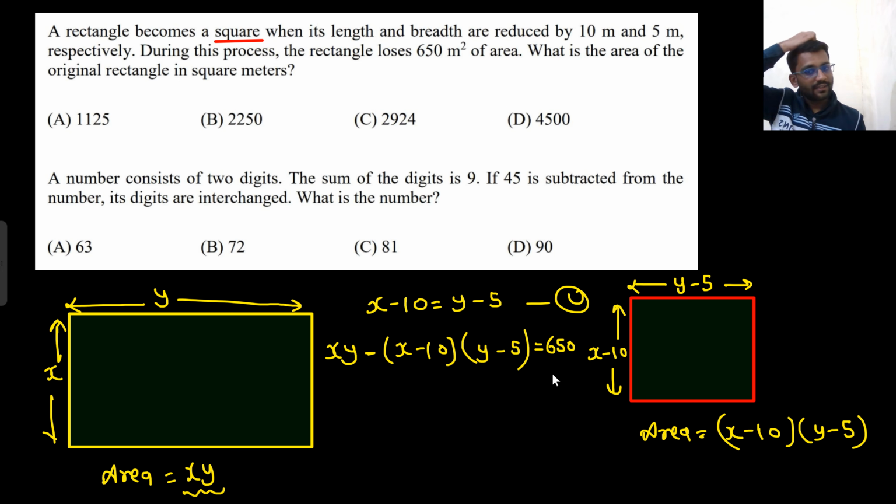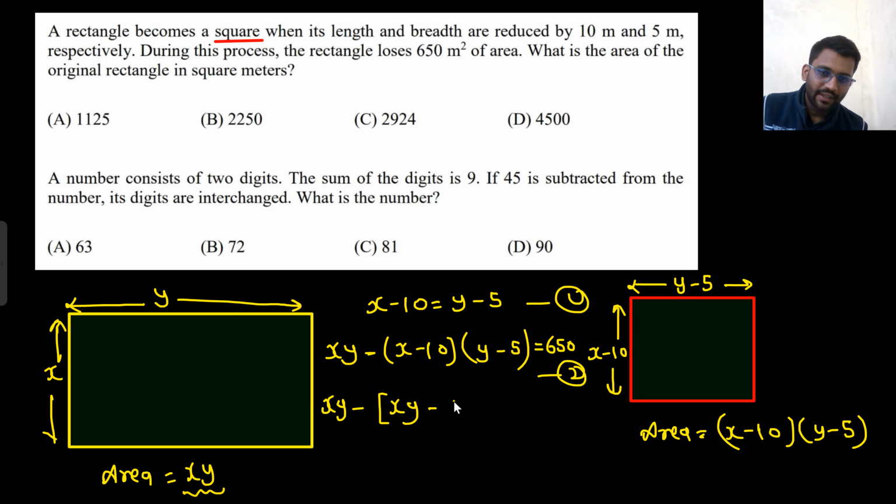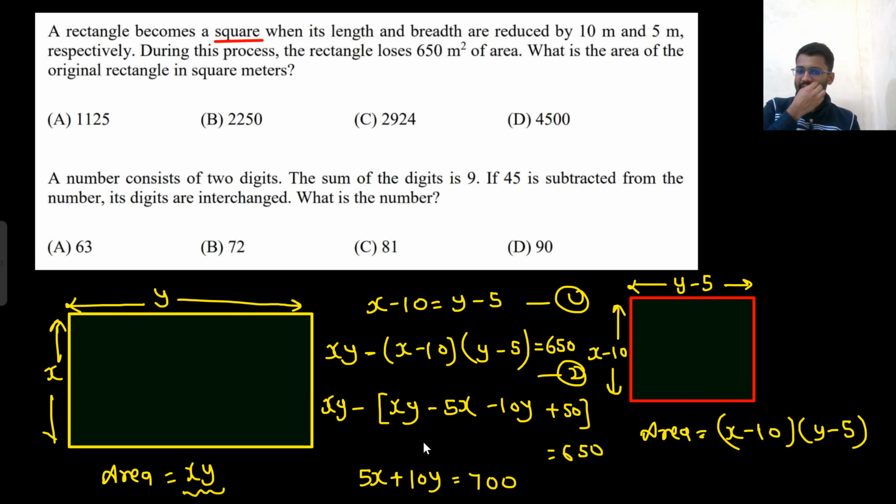This is equation 2. How did I write this? Initial area minus final area is 650 because it has lost the area 650 meter square. So xy minus (xy minus 5x minus 10y plus 50) is equal to 650, right? So it would become 5x plus 10y minus 50 is equal to 650, so 5x plus 10y is equal to 700. This would become equation 3.